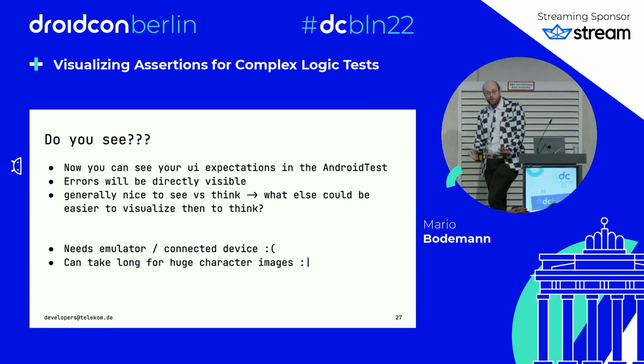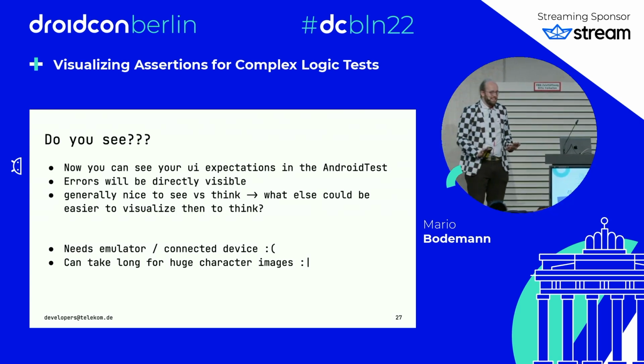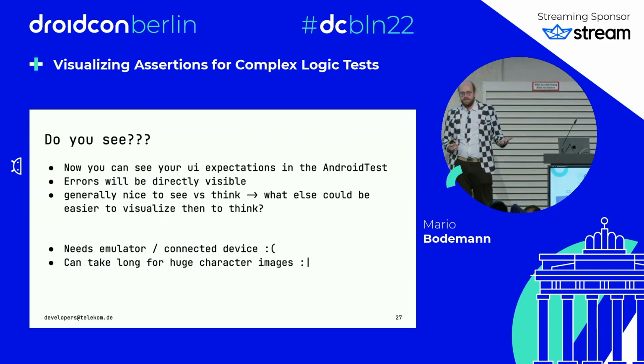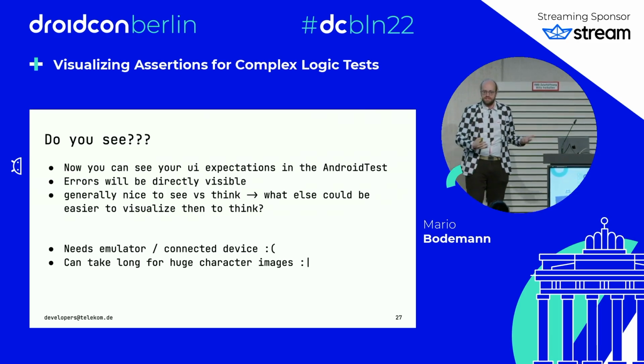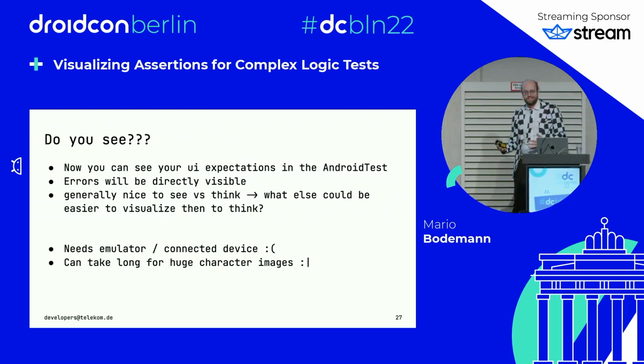Obviously, there are downsides to this approach. Don't get me wrong, it's not all rosy, because I always need to have an emulator running, or at least a connected device, because I didn't find another way to render a view in Jetpack Compose, except for having Skia or something running. I don't know if the compiler can also compile to something else. That would be kind of interesting.